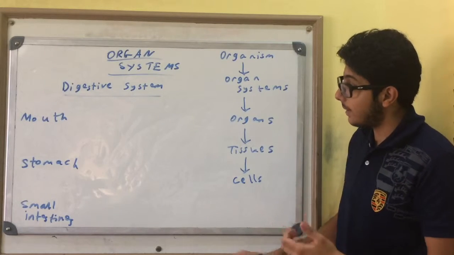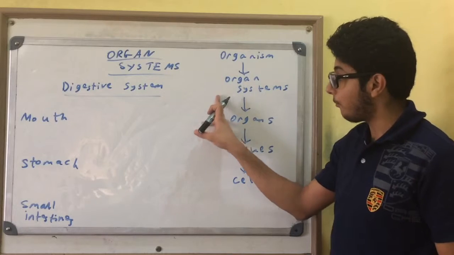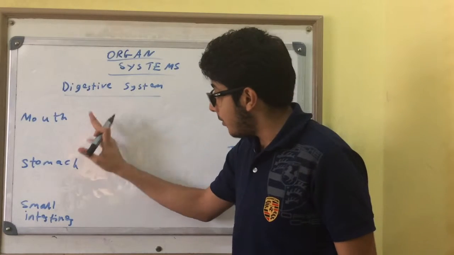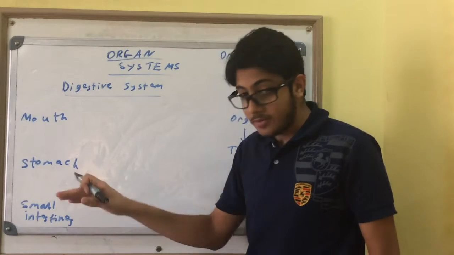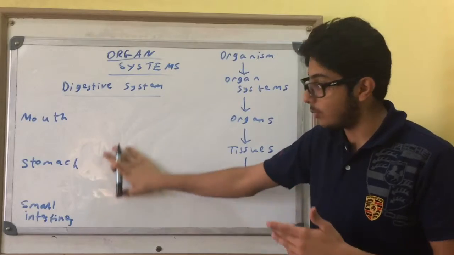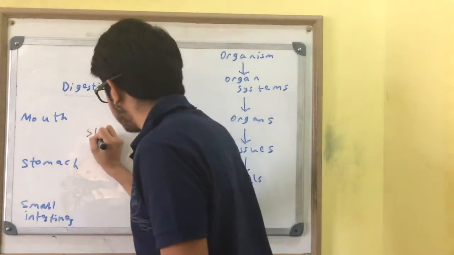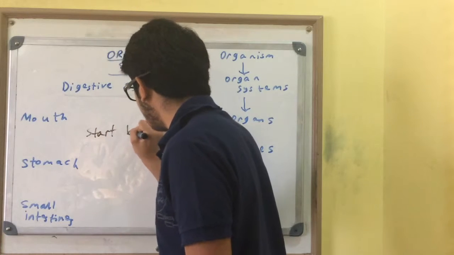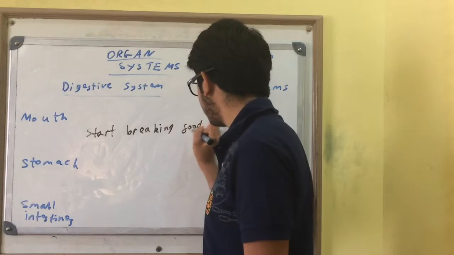Now I'm going to use the example of the digestive system. This is an organ system in your body. And here we have three different organs: the mouth, the stomach, and the small intestine. Now obviously you've got more organs involved in the digestive system, but I've only included the main ones. And the stomach relies on the mouth to start breaking down the food, for example, starch into glucose.